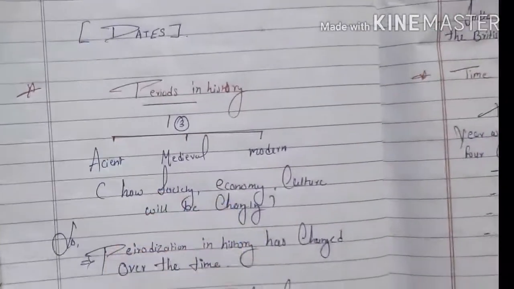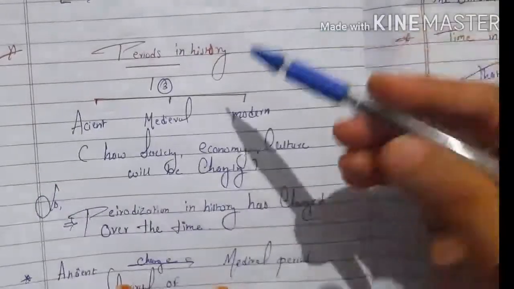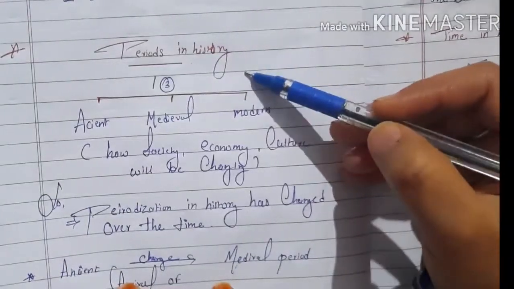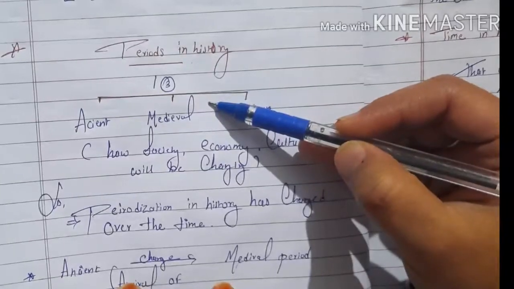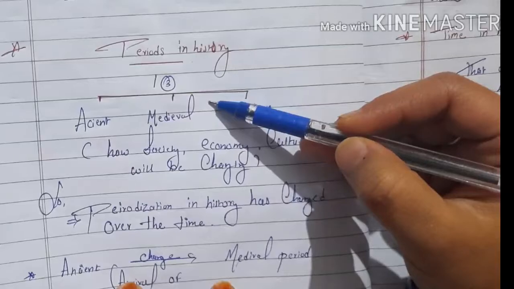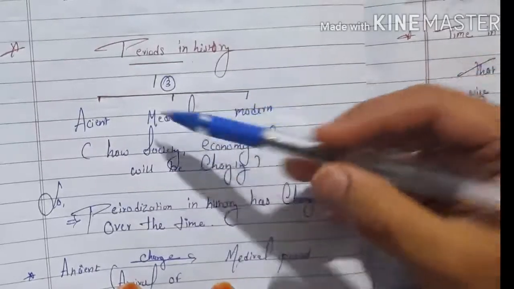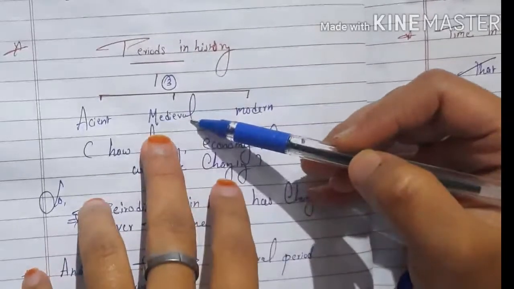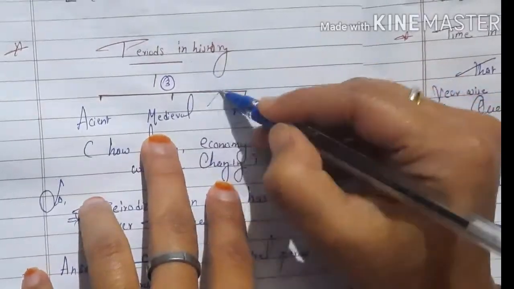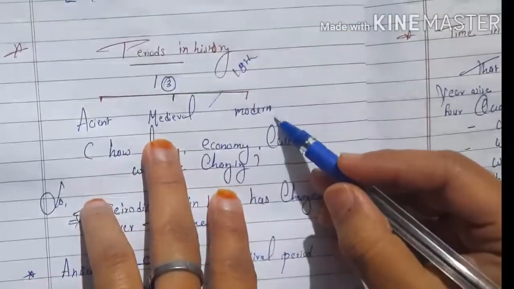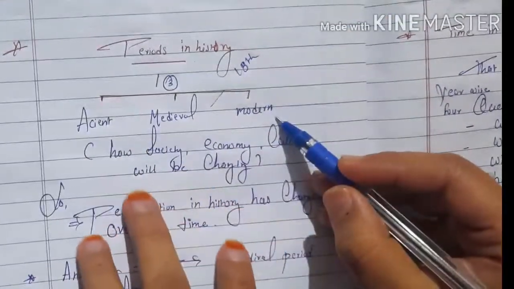Next topic which is given in your book is periods in history. Periods in history will be divided into three parts: ancient period, medieval period, and the modern period. Ancient means बहुत पहले के समय. Medieval, mid period, starts from the 18th century. Modern period, that is just now, we are here.